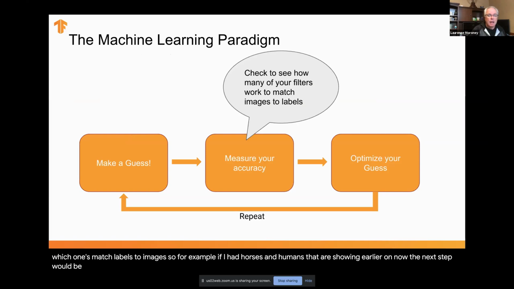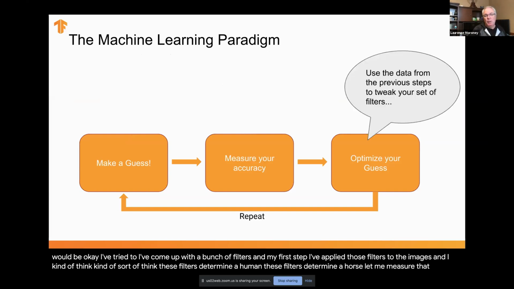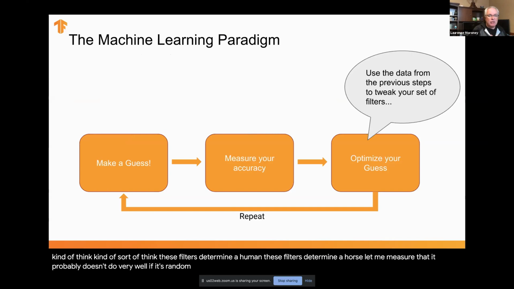So for example, if I had horses and humans that I was showing earlier on, now the next step would be, okay, I've come up with a bunch of filters in my first step. I've applied those filters to the images, and I kind of sort of think these filters determine a human, these filters determine a horse. Let me measure that. It probably doesn't do very well. If it's random the first time and there's only two classes, like a horse or a human, it's a 50-50 chance. So your accuracy is probably like 50-50. If you're a little bit over 50%, you're heading in the right direction.